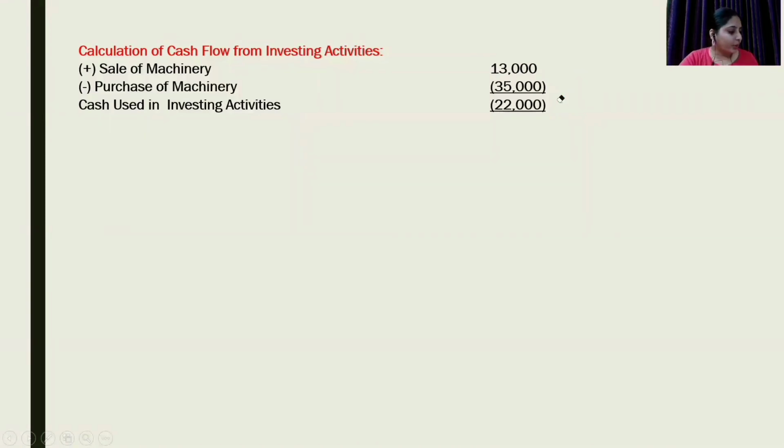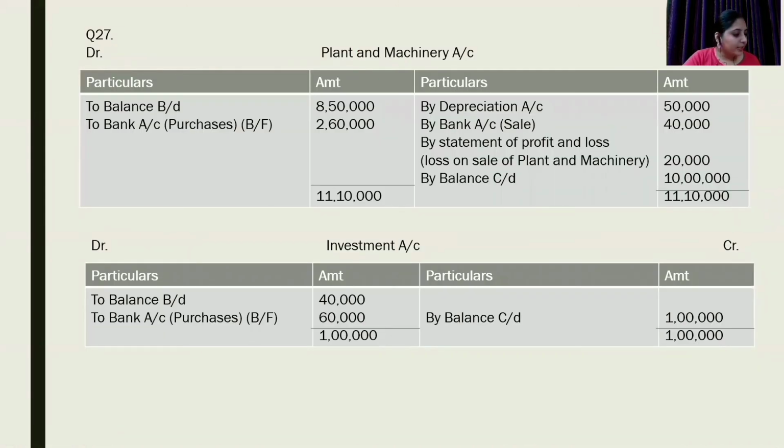Starting with our next question, question number 27. In question number 27, we are given plant and machinery opening and closing balance. Investment long term, opening and closing balance is given. Land is given at cost, both opening and closing balances are given. Depreciation charged on plant and machinery is given.